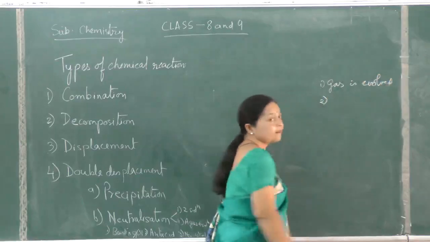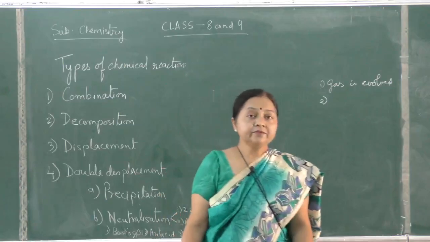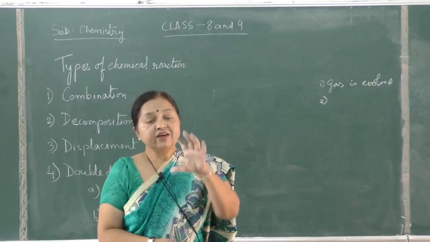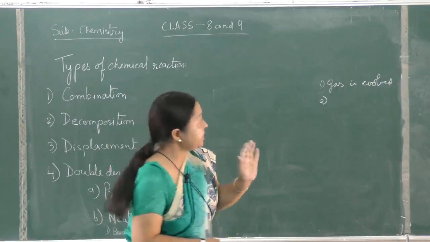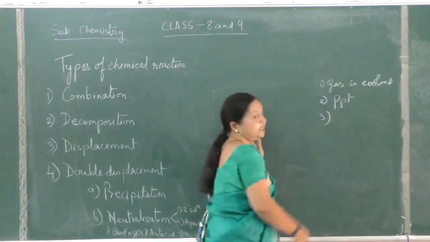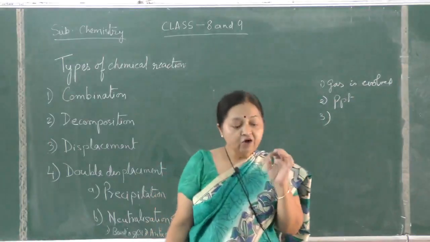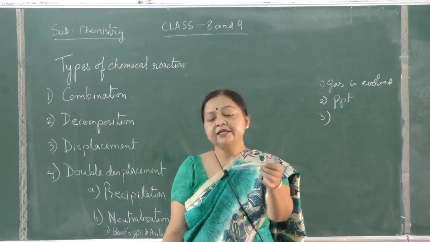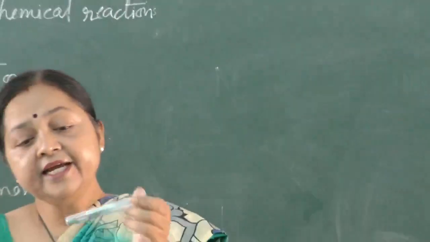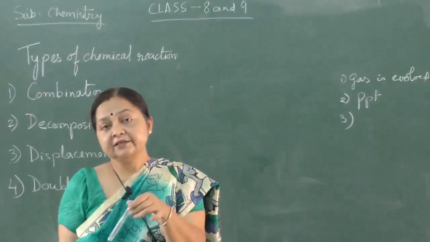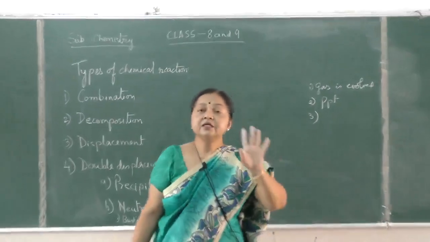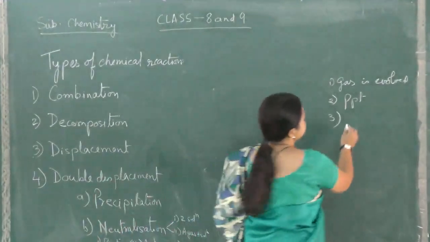Second, a precipitate may be formed. You add silver nitrate to a sodium chloride solution. You get a white precipitate. So a precipitate may be formed. Third, color change may be there. You take copper carbonate, last time I did this experiment, and you heat it. The green color changes to black. At the bottom you can see it's black. So there can be a change in color also.